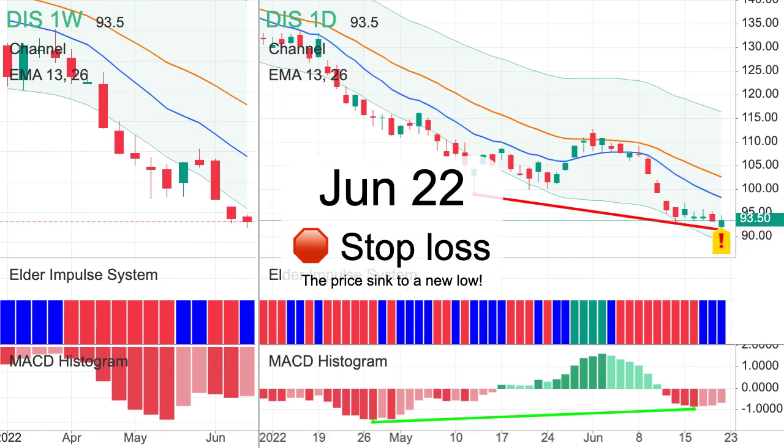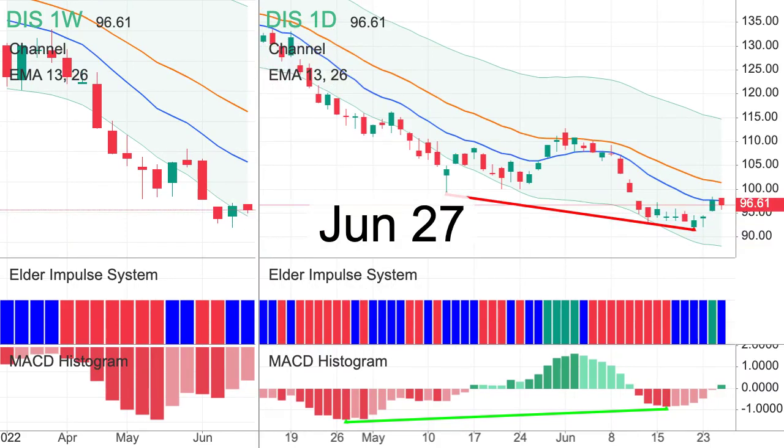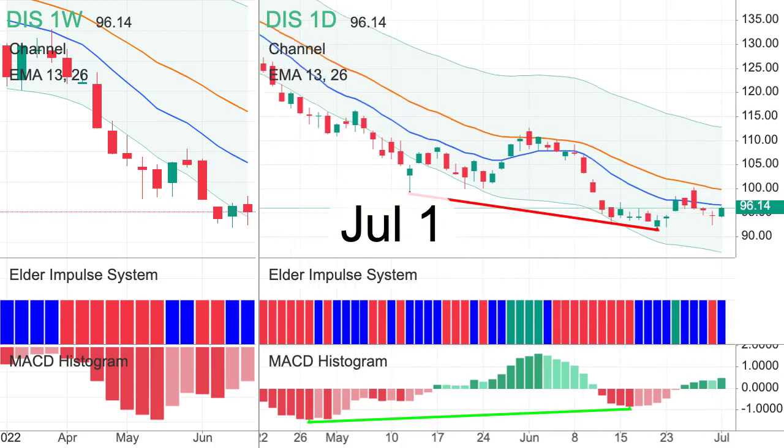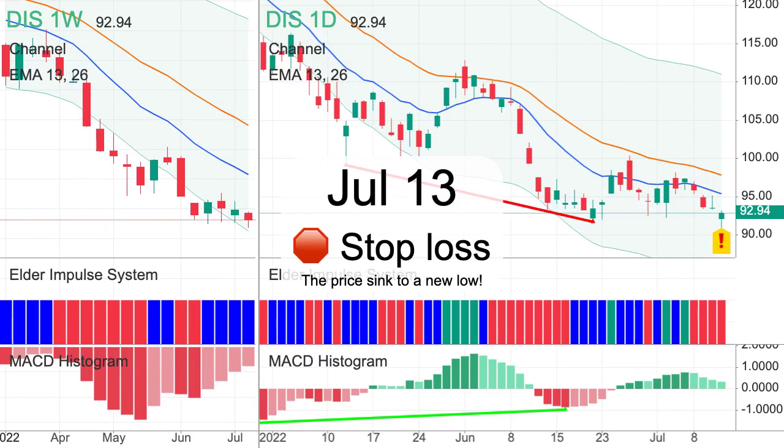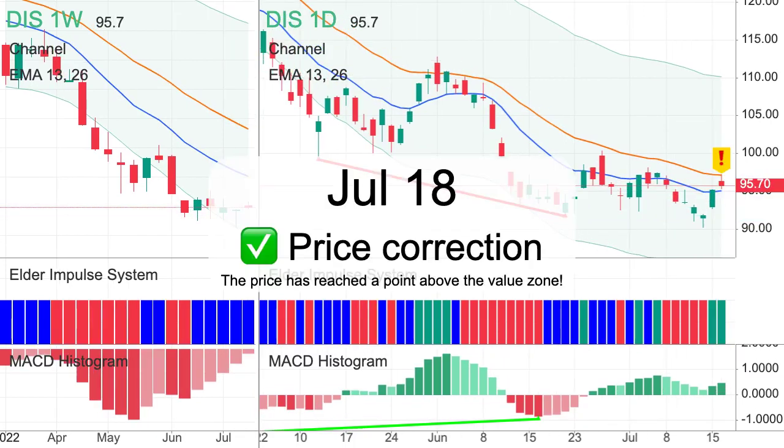The price sank to a new low. Do you plan to submit a new order? The price sank to a new low. The price has reached a point above the value zone.